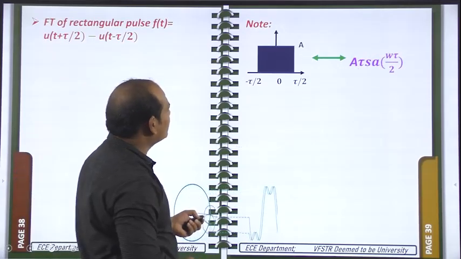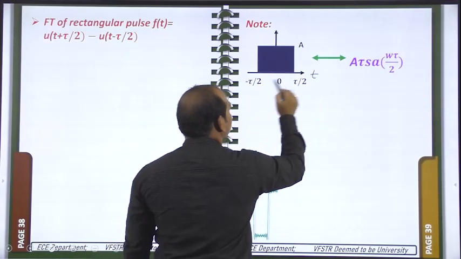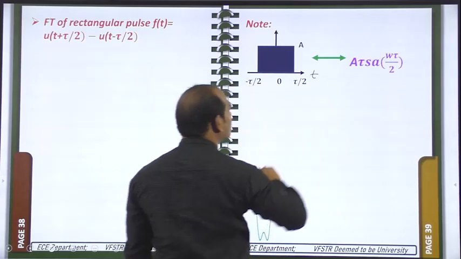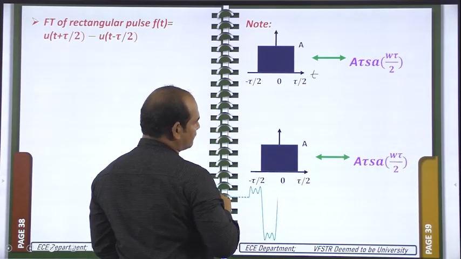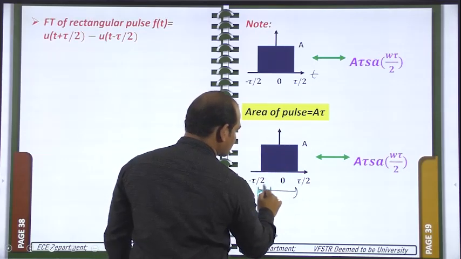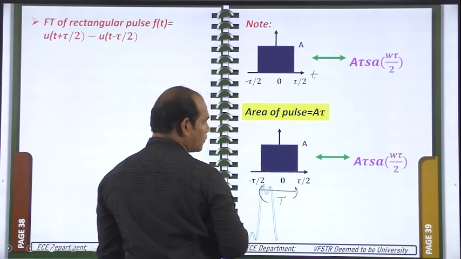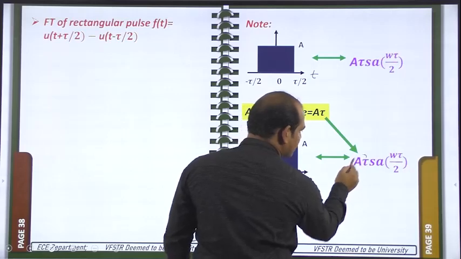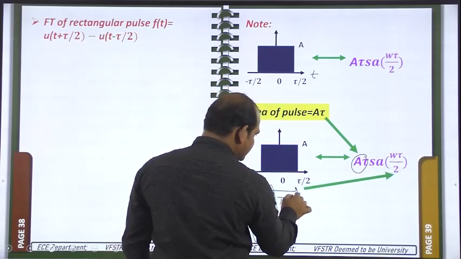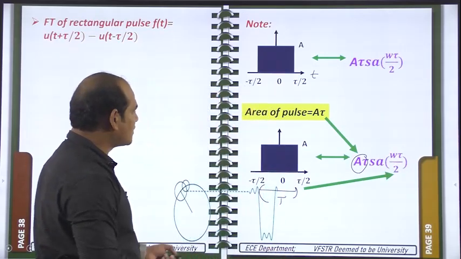Here it is given, non-zero amplitude A is available when time is changing from minus tau by 2 to plus tau by 2, and its transform is given by A tau sampling of omega tau by 2. If you observe carefully, the area of the pulse is A tau, with duration tau seconds and height A. That A tau we can see as the amplitude of the sampling function, and half of the pulse width is available here, that is omega tau by 2.